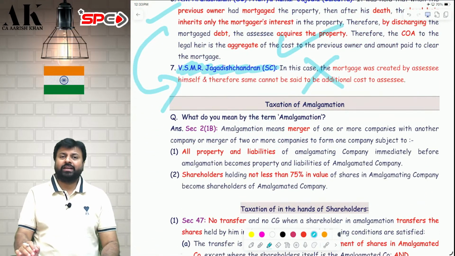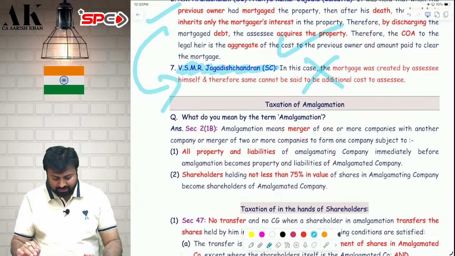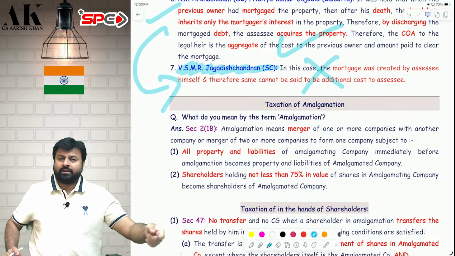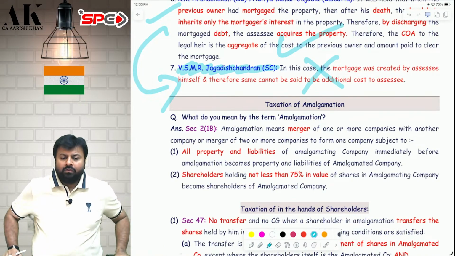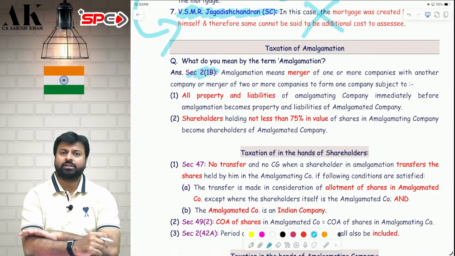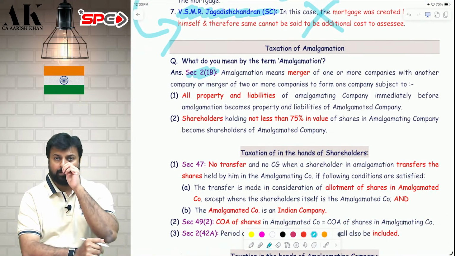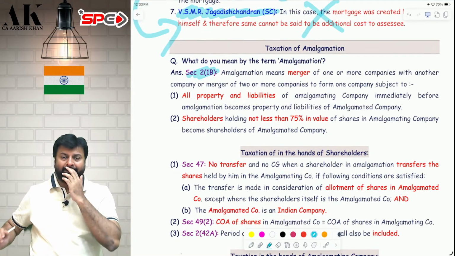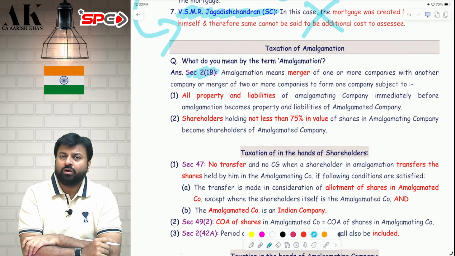Now let's go ahead with the next part, which is a very big part, that is taxation of amalgamation. How is amalgamation treated under the income tax law? What do you mean by the term amalgamation? First of all, the term amalgamation is defined under section 2(1B). Sir, what is amalgamation? Amalgamation is nothing but merger of one company with another company, or merger of two or more companies with another company, and they have to fulfill two conditions.